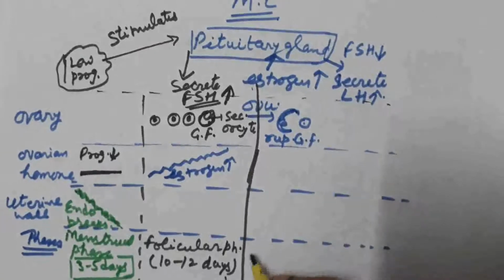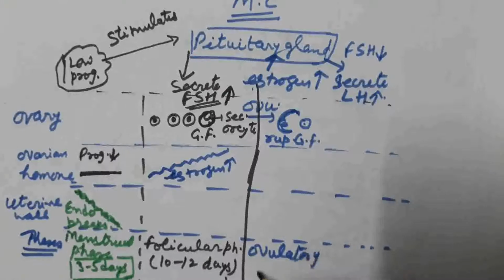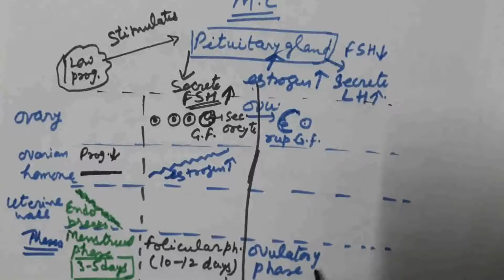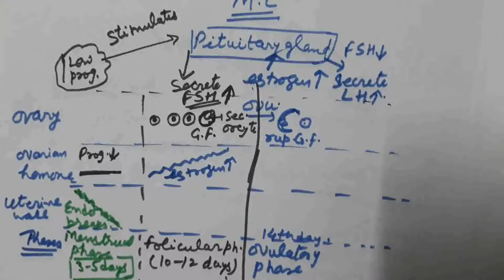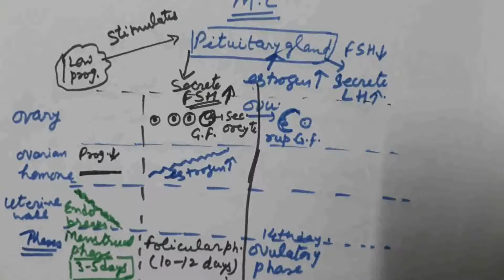This is known as the ovulatory phase, which takes place at 14th day. That is mid of the menstrual cycle.